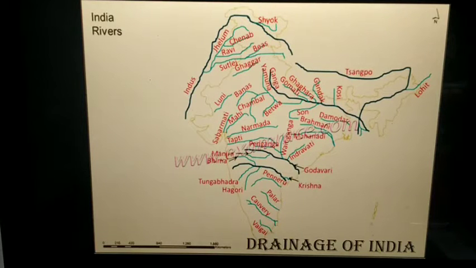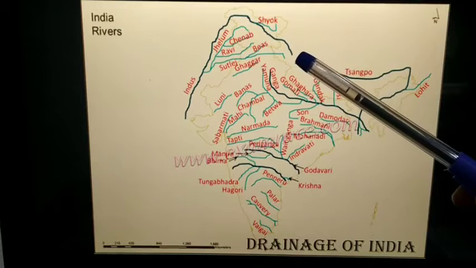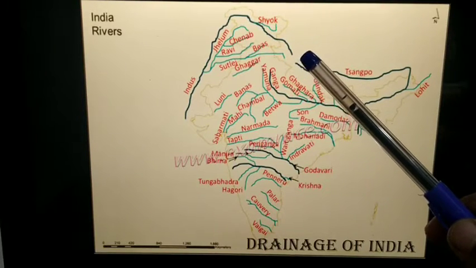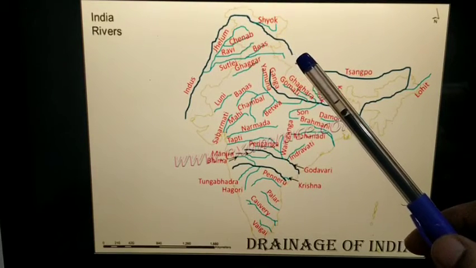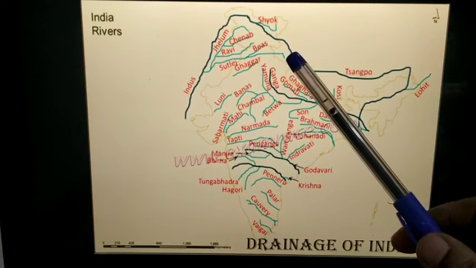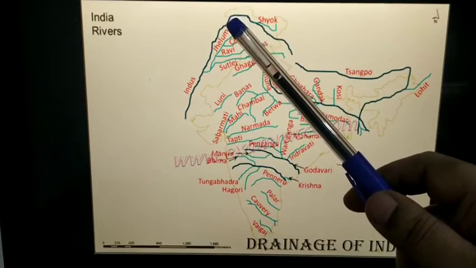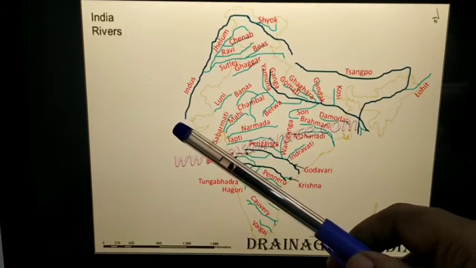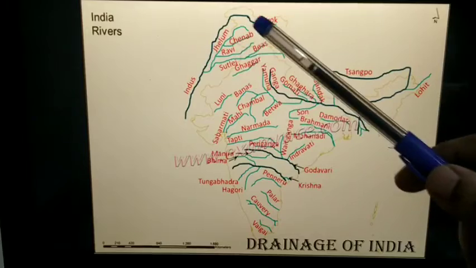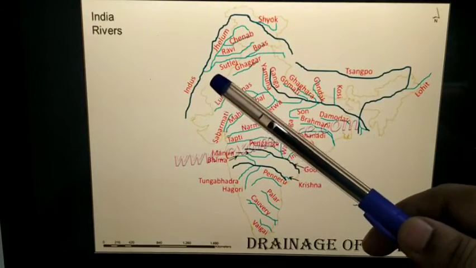So starting from the north, you can see river Indus on the western side. It originates from the eastern side of Jammu Kashmir or Leh Ladakh, going up to the extreme northern part of India, and then towards the western side near the Arabian Sea. So this is river Indus. This is one of the major westward flowing rivers of our country.